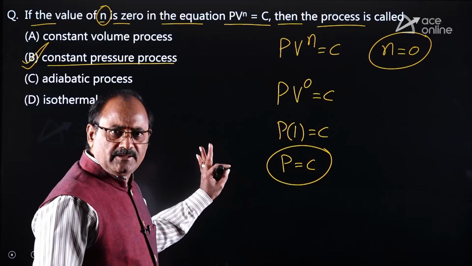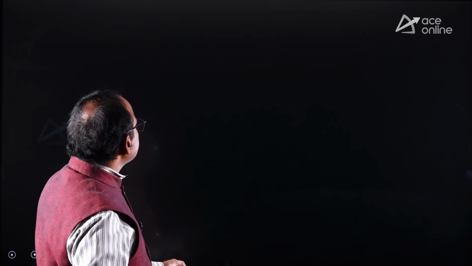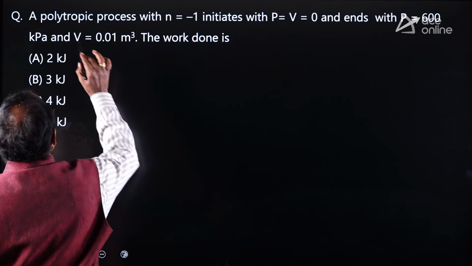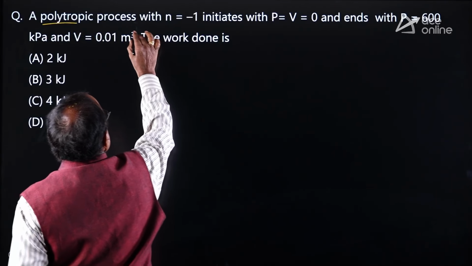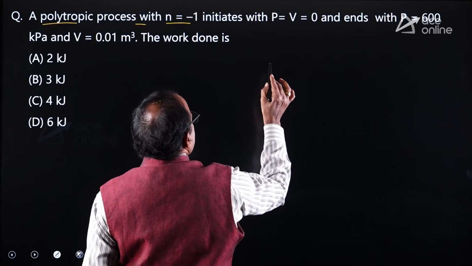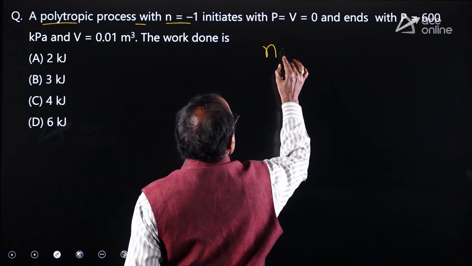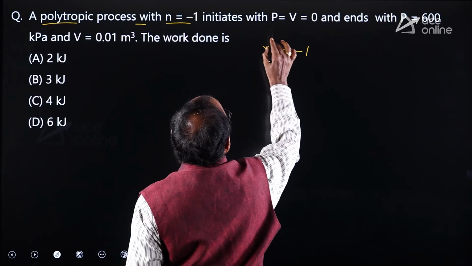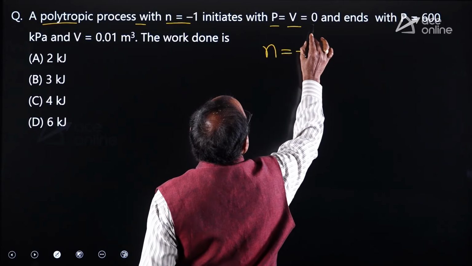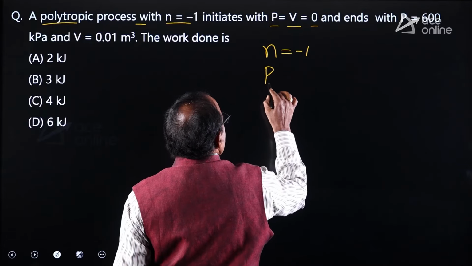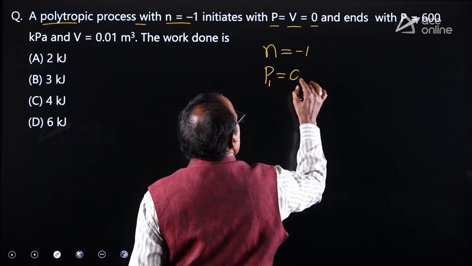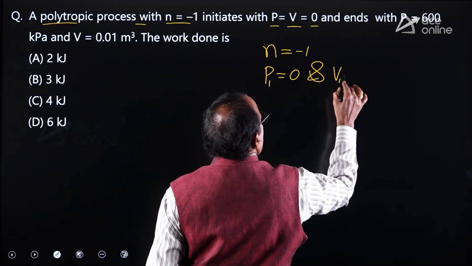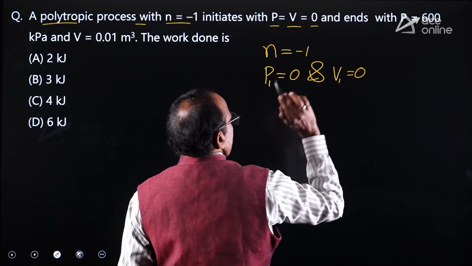Okay, understood clearly? Yes. Similarly, look at another question. A polytropic process with n equal to -1. The polytropic index small n equal to -1 starts with P equal to V equal to 0. That means initial pressure P1 equal to 0 and initial volume V1 also equal to 0.